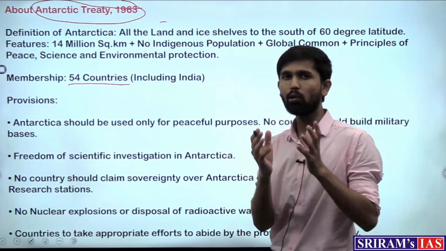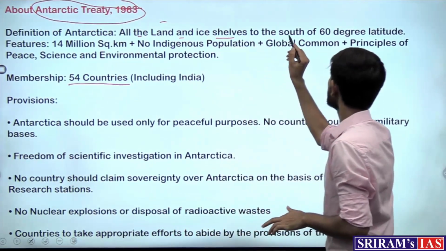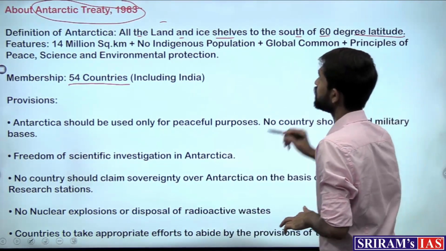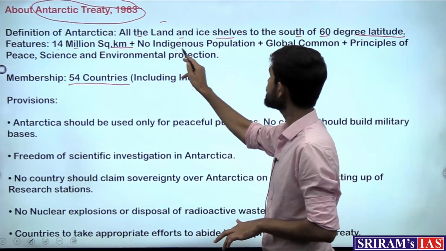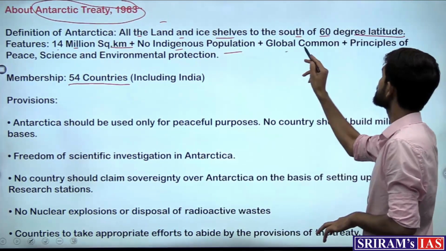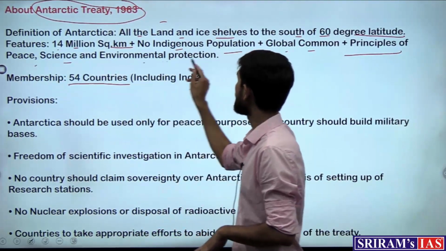So how does the treaty define Antarctica? All the land and ice shelves to the south of the 60-degree latitude, and it features a 14 million square kilometer area, plus no indigenous population, plus global commons, plus principles of peace, science and environmental protection.